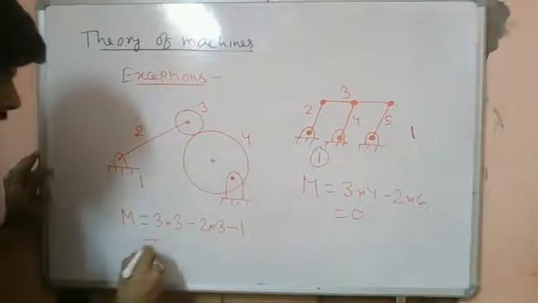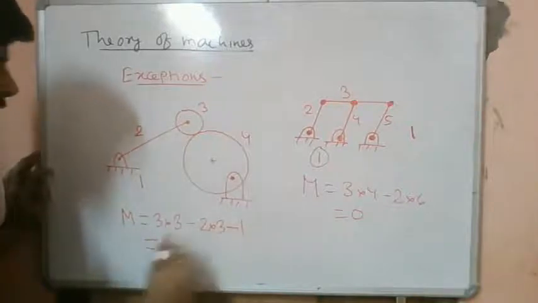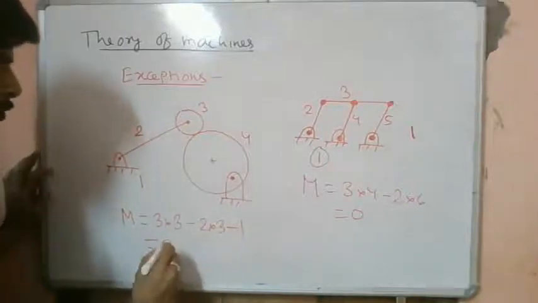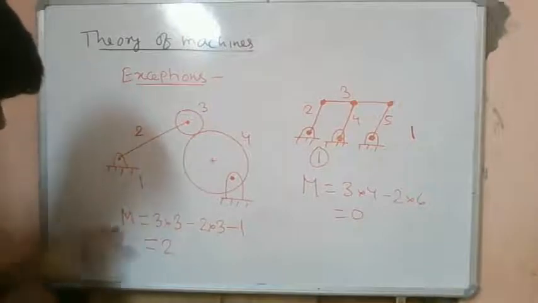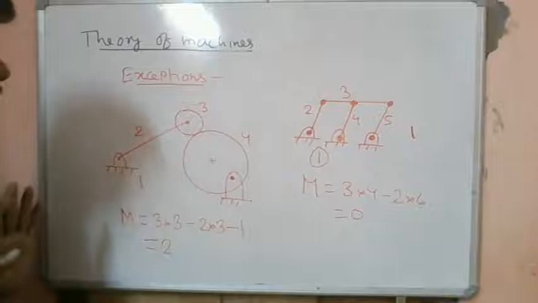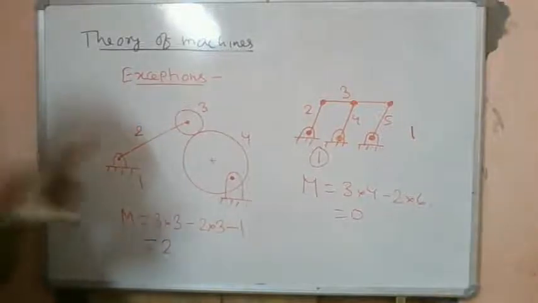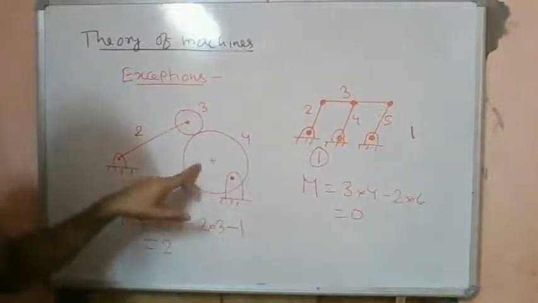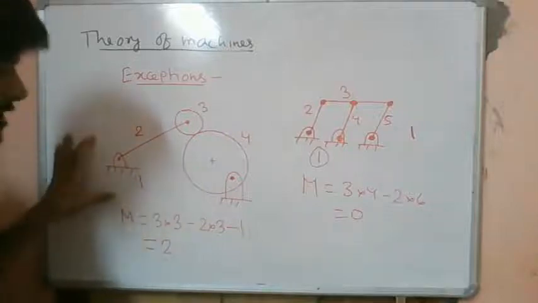So what do we get? 9 minus 6 minus 7. 9 minus 7 is 2. So we see that the mobility comes out to be 2. That means two inputs are required to move this system, which is not correct. So this is another exception.